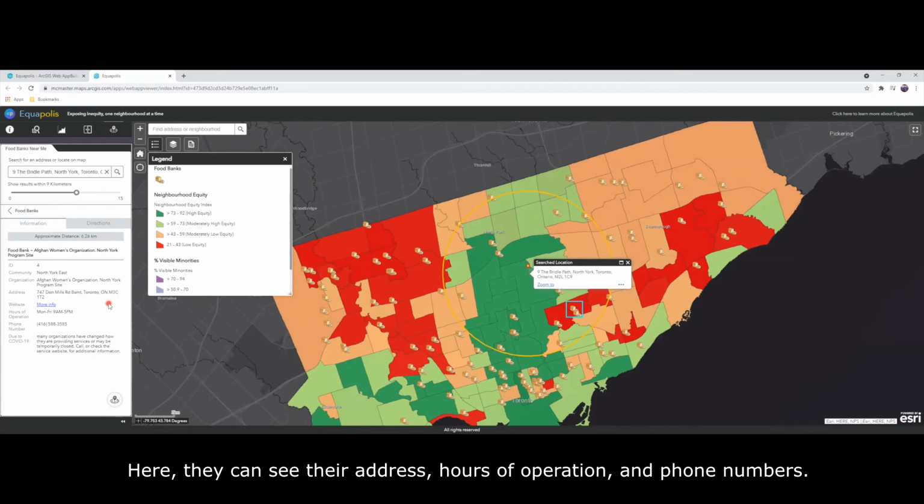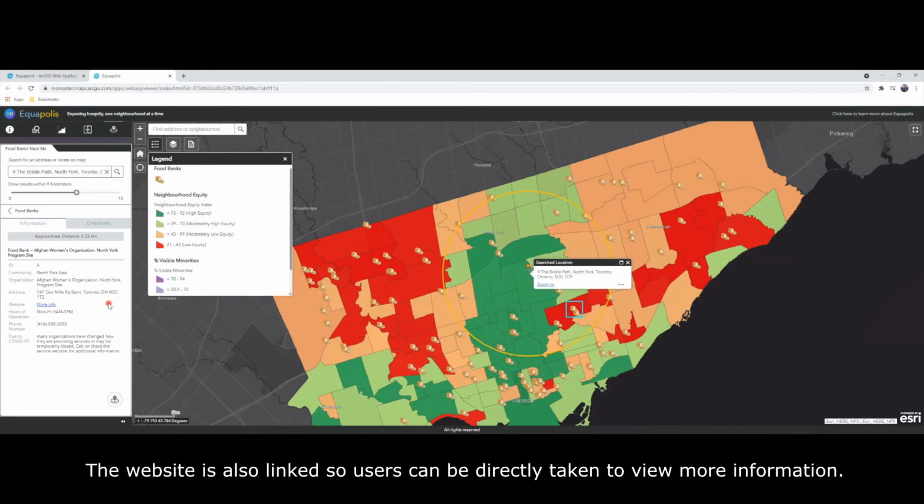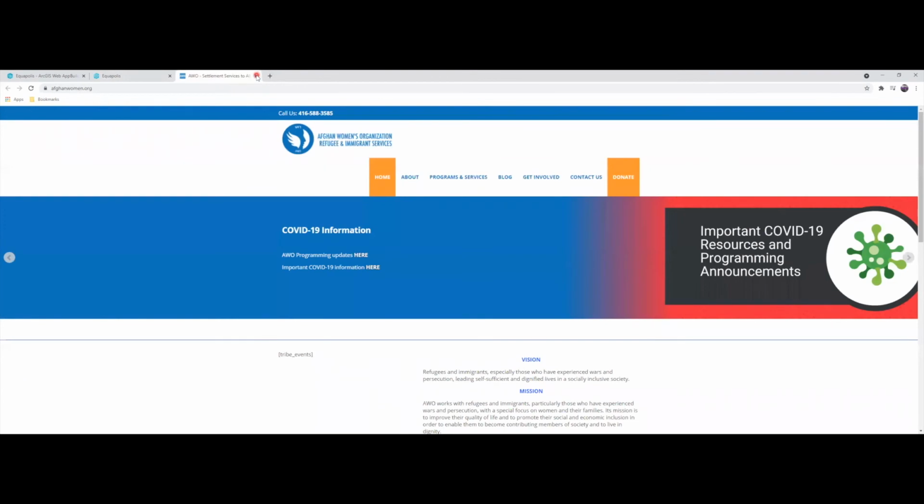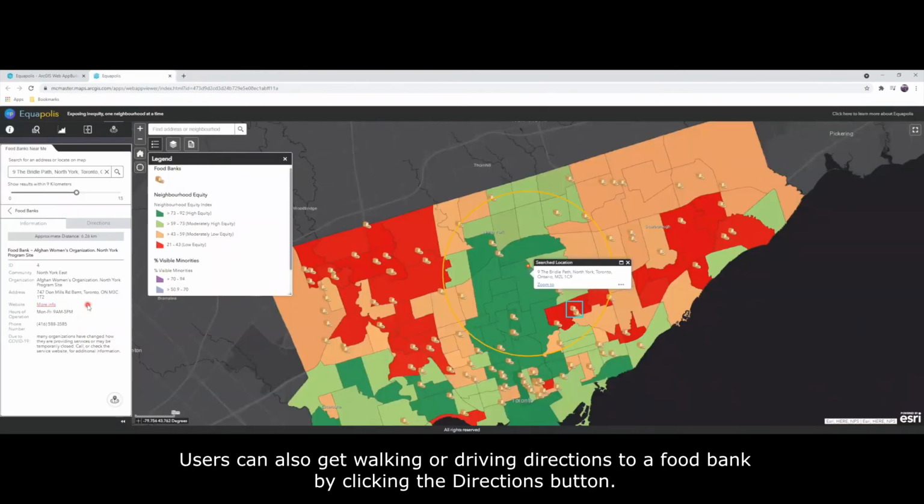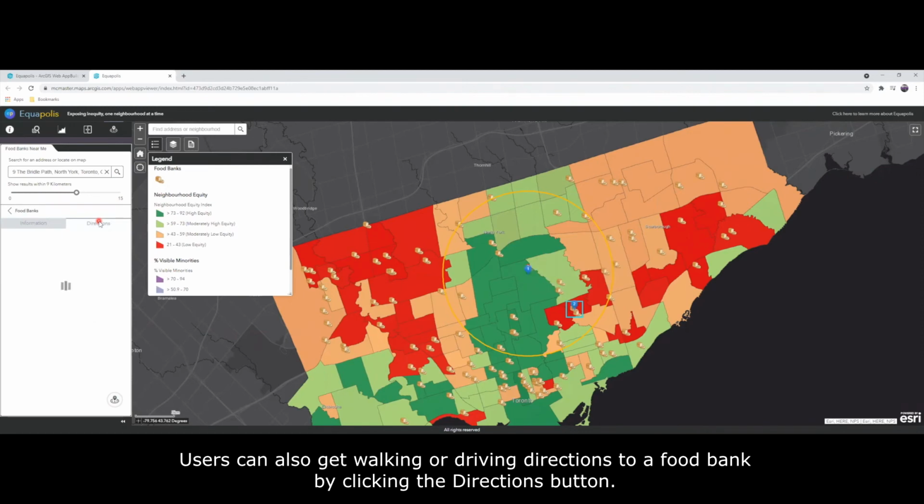Here, they can see their address, hours of operation, and phone numbers. The website is also linked so users can be directly taken to view more information. Users can also get walking or driving directions to a food bank by clicking the directions button.